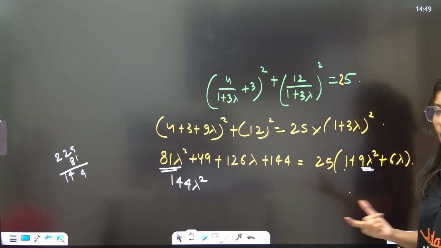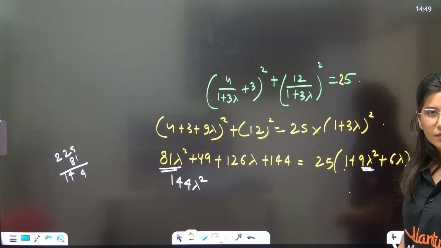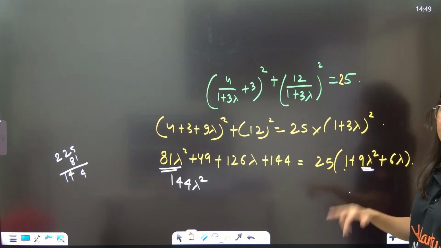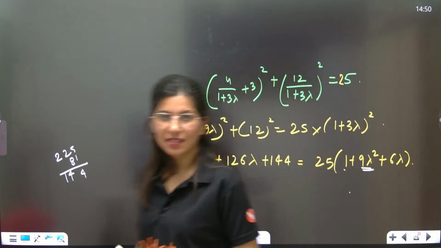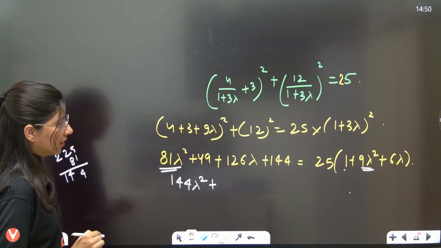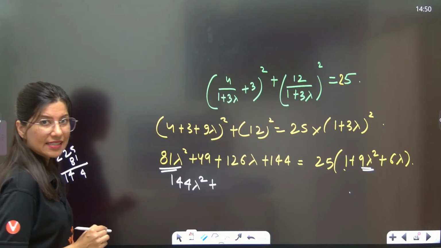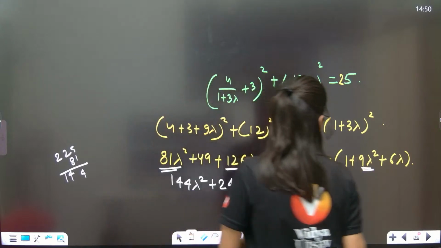Correct? Now, lambda. So, 25 into 6 lambda. 25 into 4 is 100. 25 into 6 is 150. 150 minus 126 lambda, so 150 minus 126 will be 24 lambda. So I think this is also sorted.